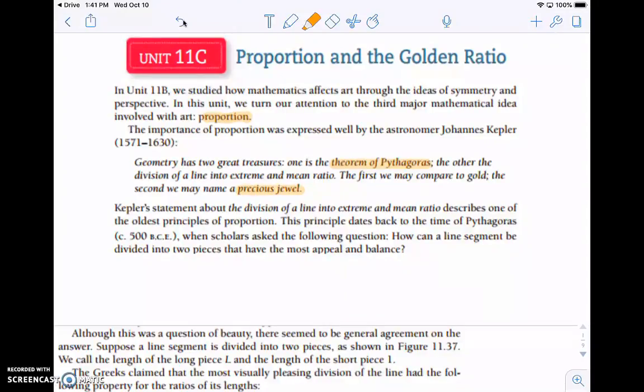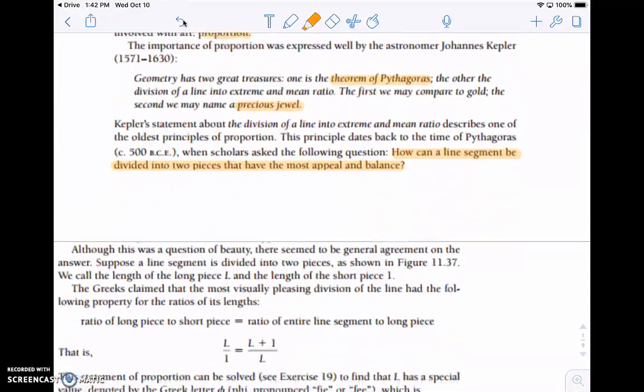So a lot of mathematicians really enjoy this concept of geometry, and we're going to be talking about this idea called a golden ratio. But Kepler's statement about the division of a line into extreme and mean ratio describes one of the oldest principles of proportion. It dates way back to the time of Pythagoras, when scholars asked the following question: how can a line segment be divided into two pieces that have the most appeal and balance? So it's the most aesthetically pleasing and the most balanced.